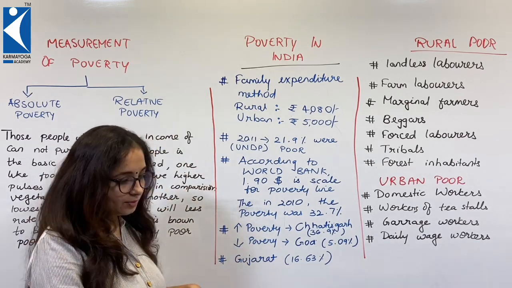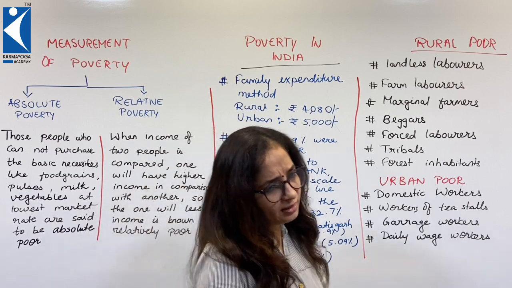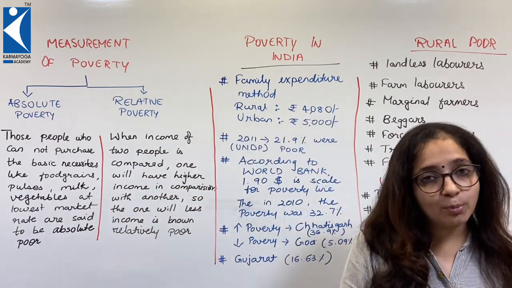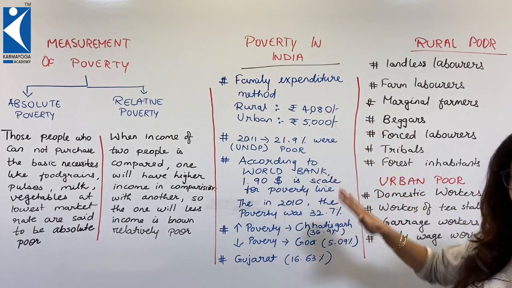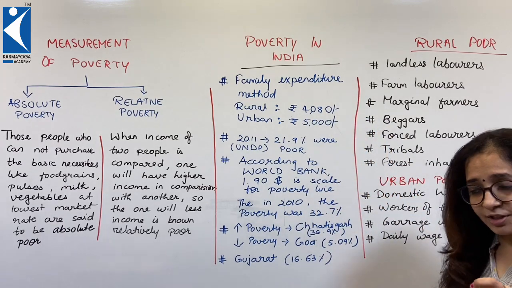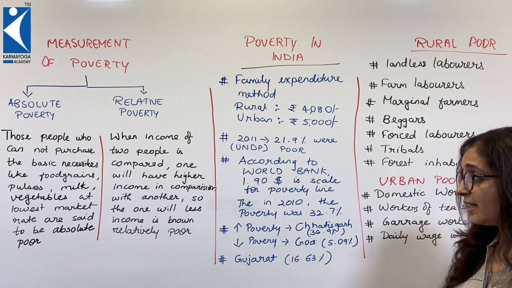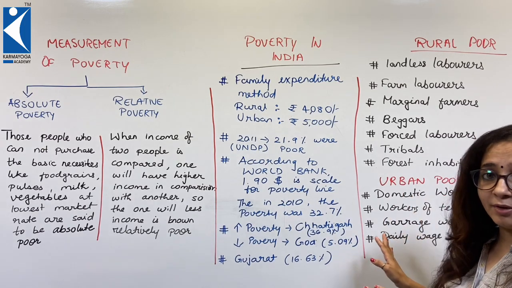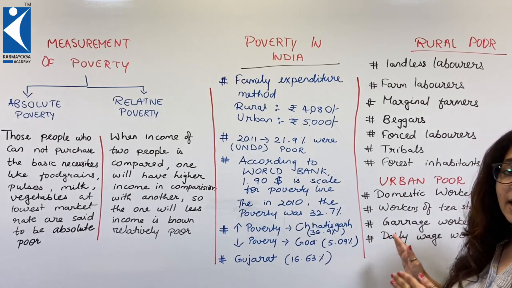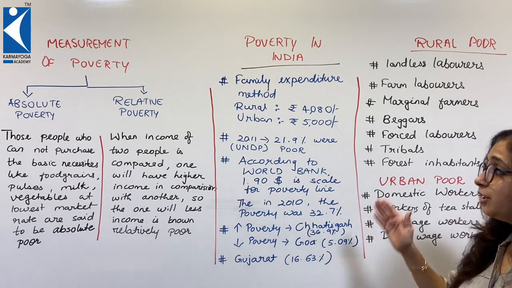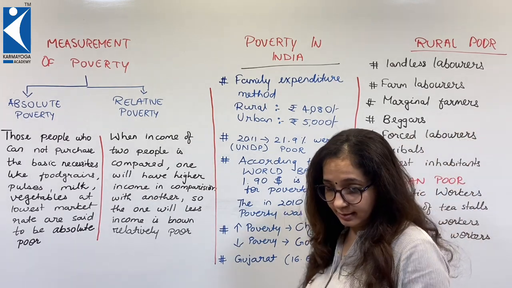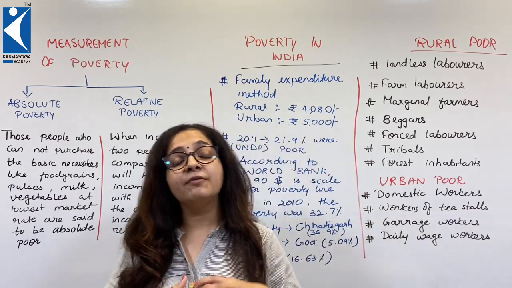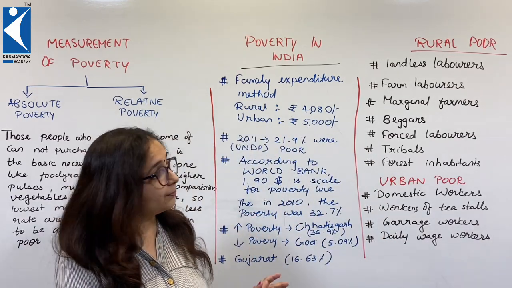So out of every 100, roughly 17 or maybe at max 20, they live below the poverty line. So students, this fact, this data is not sufficient for us to know why it happened. But this is the scenario, this is the fact. These are the statistical data. You need to remember them to produce an answer that looks technical, and you need to remember them for an objective viewpoint too.